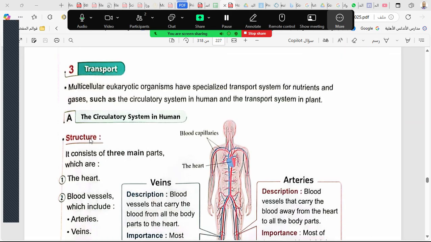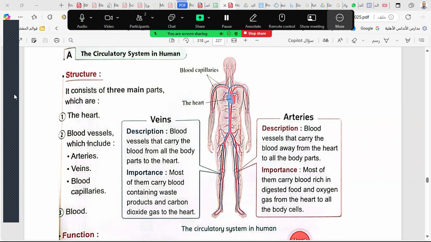Transport. We have studied also the circulatory system in grade what? In grade 5. You remember the circulatory system? Yes. We studied it in grade 5 and also in grade 6. The circulatory system in the human body is made of the heart, the blood, and the blood vessels. You remember? Yes. The heart, the blood, and the blood vessels.